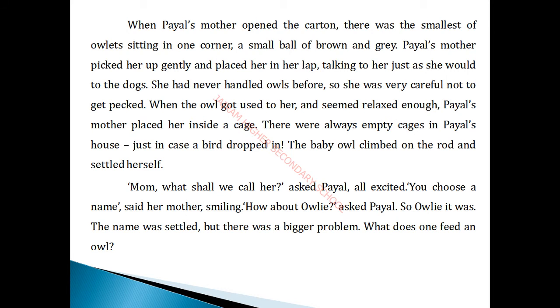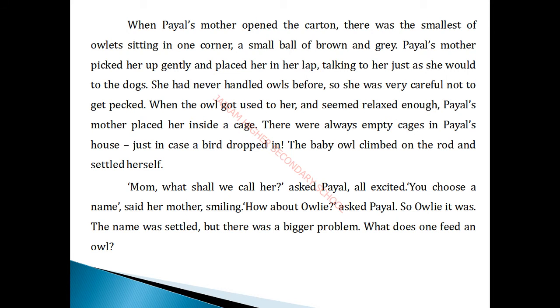How she takes care of the dogs and the cats, likewise she is taking the owlie in a very kind manner, keeping the owlie in her lap and talking to the owlie. She had never handled owls before. Before that she didn't handle owlies, so she was very careful not to get pecked. When the owl got used to her and seemed relaxed enough, Payal's mother placed her inside a cage. She is very carefully handling the owl and keeping her inside the cage in a safe manner.